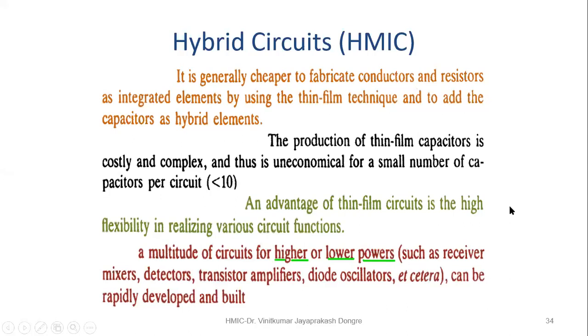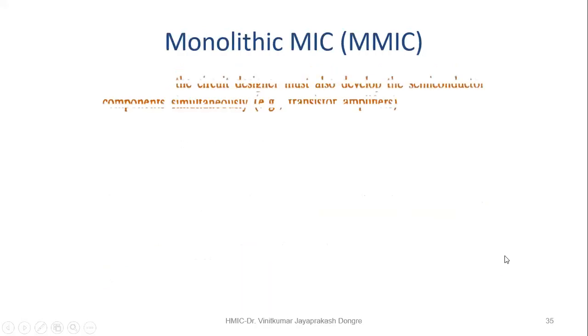A multitude of circuits for higher or lower powers, such as receivers, mixers, detectors, transistor amplifiers, diode oscillators, etc., can be rapidly developed and built. So these are the circuits that we can develop on the hybrid circuit. Okay. So next.